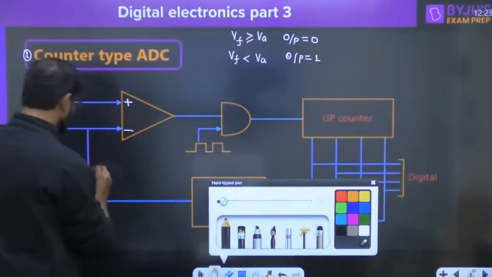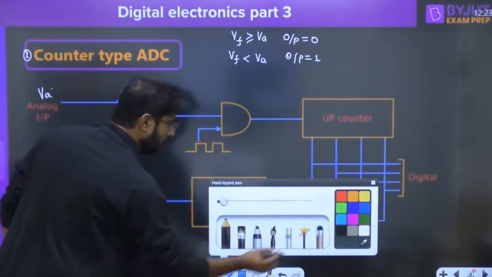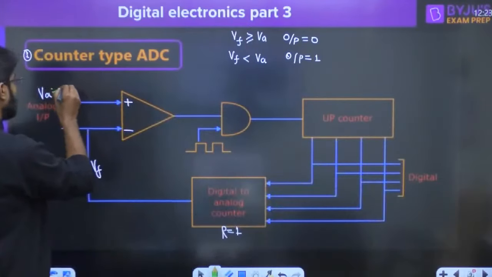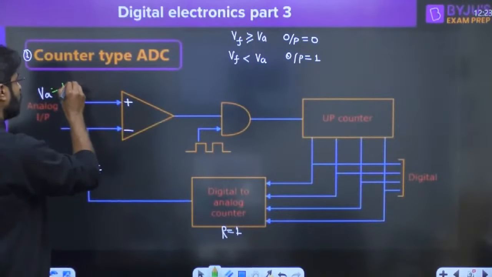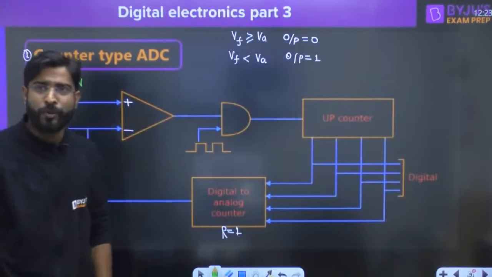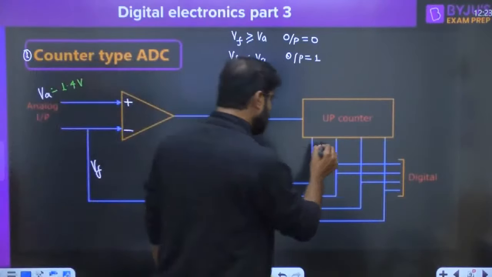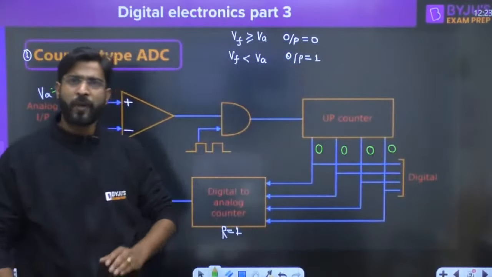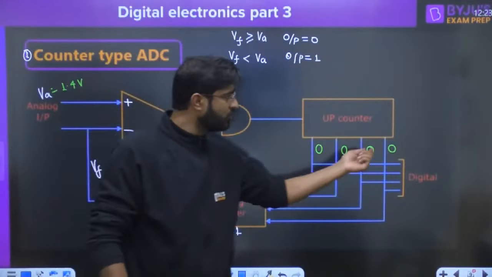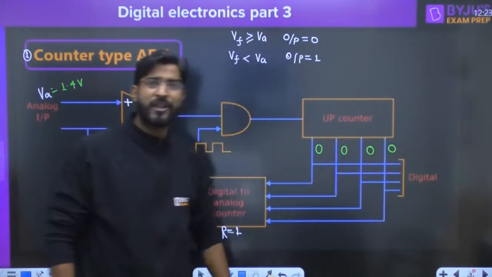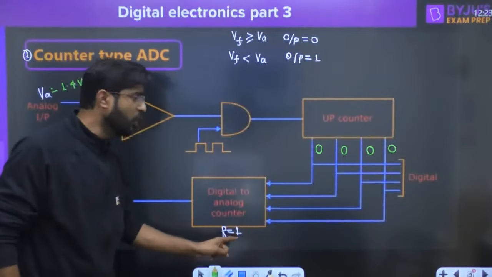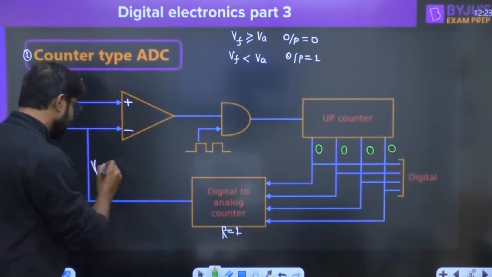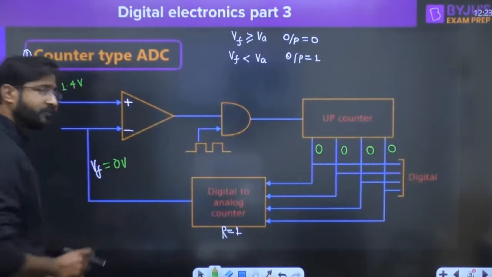Now suppose we are applying VA, which is just 1.4 volts. How is the conversion going to happen? Initially, all the flip-flops are in the reset condition, even without applying the clock. So 0, 0, 0, 0, which has the decimal equivalent of 0 only. 0 into 1 again gives 0, so VF will be 0 volts.